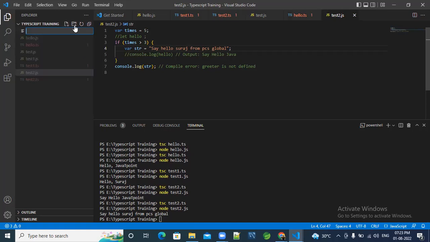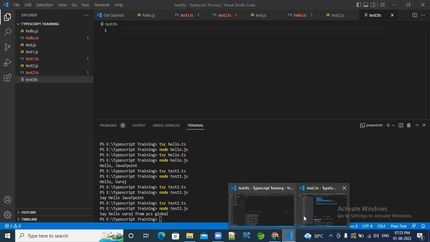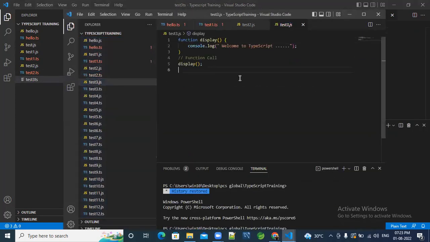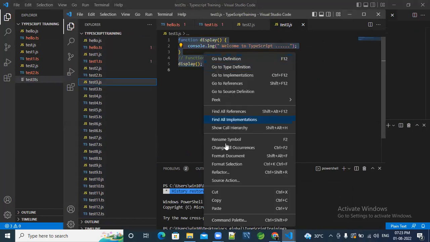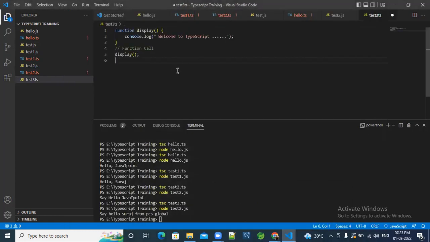I am making one more, the last one, test3.ts. Here is the code. Now we have to make it test3.js.